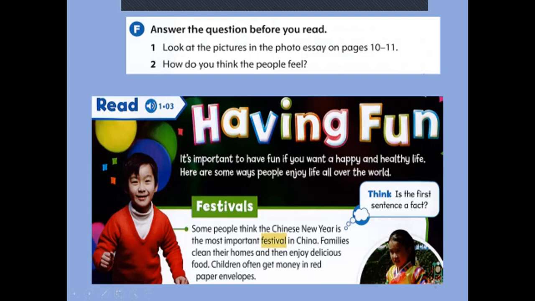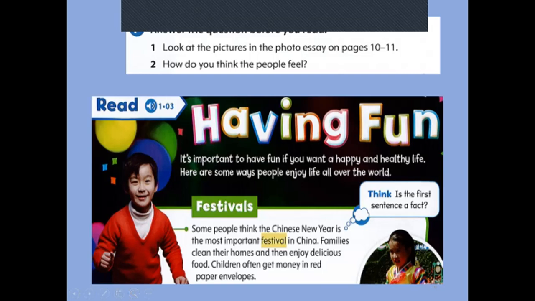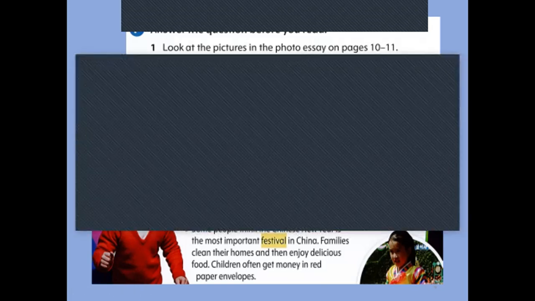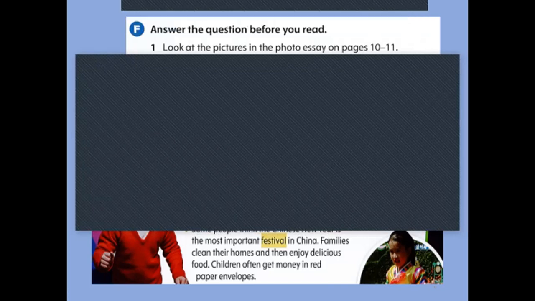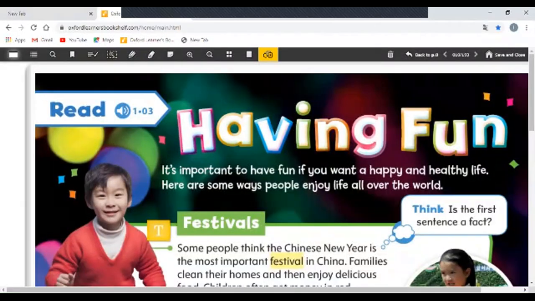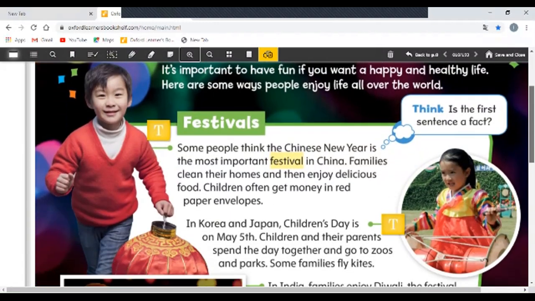And bear in mind here, dear parents and students, that we need to teach our sons how to read. It's very important to teach them how to read. So let's go fast to the Oxford ebook, and in the ebook we will be able to read and listen also to the texts. So now let's read together.